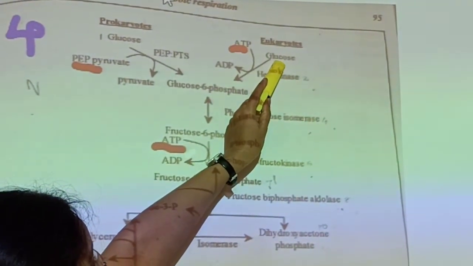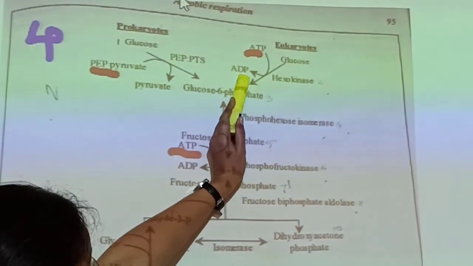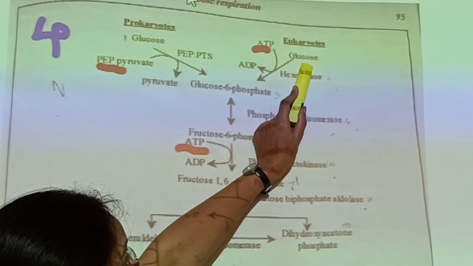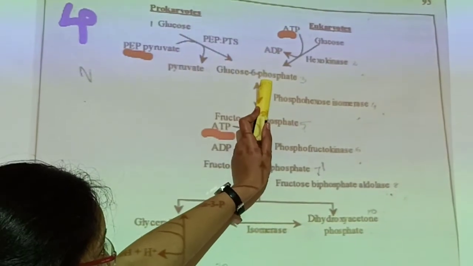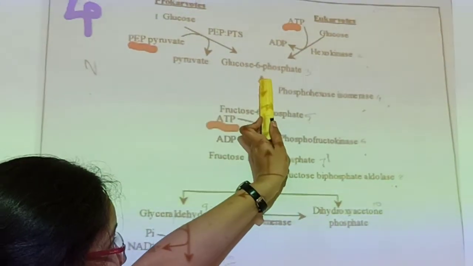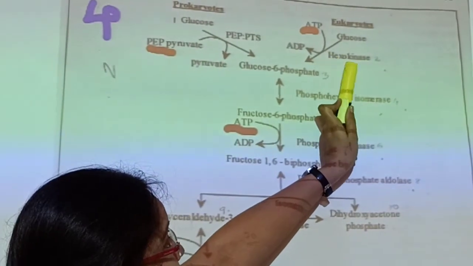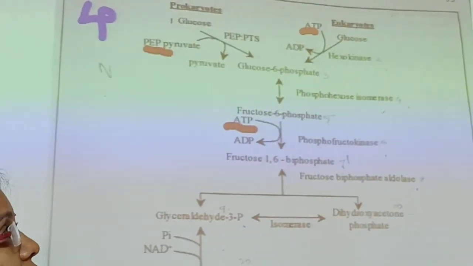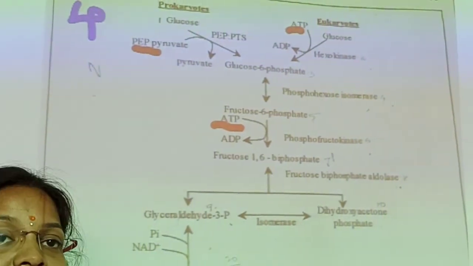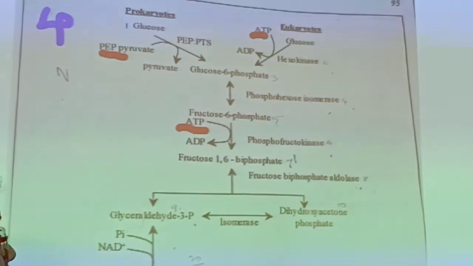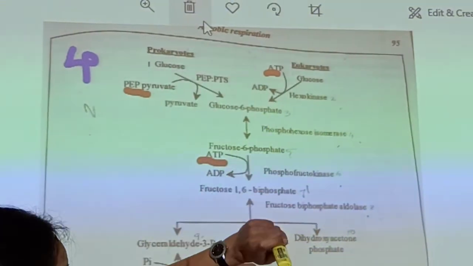After entering, glucose will take a phosphate group from ATP. ATP will be cleaved to ADP and the inorganic phosphate will be added to the glucose molecule, where the glucose becomes glucose 6-phosphate. In case of eukaryotes, glucose conversion to glucose 6-phosphate happens in the presence of the enzyme known as hexokinase. Hexokinase is the enzyme which can add a phosphate group to any of the hexoses, not only glucose. It can phosphorylate them. So glucose 6-phosphate is obtained in this way.